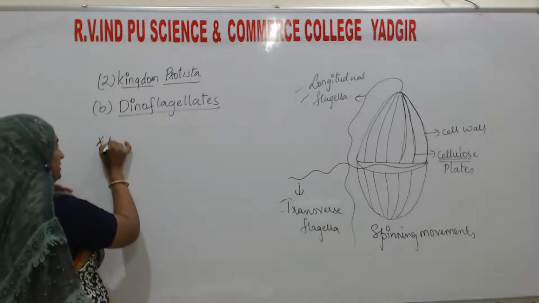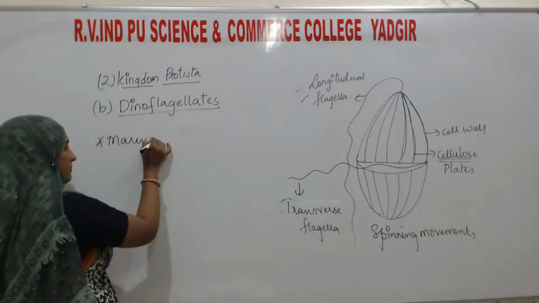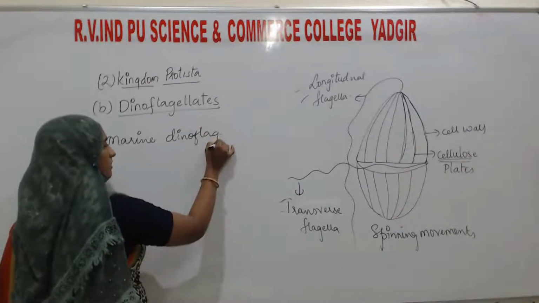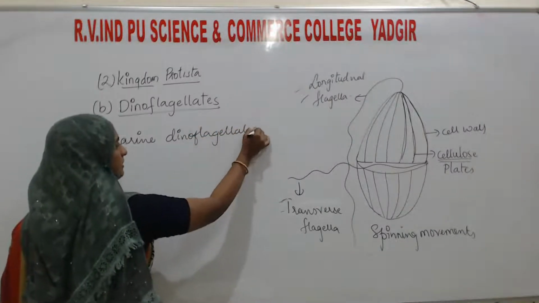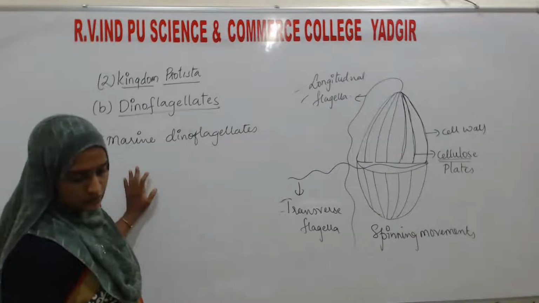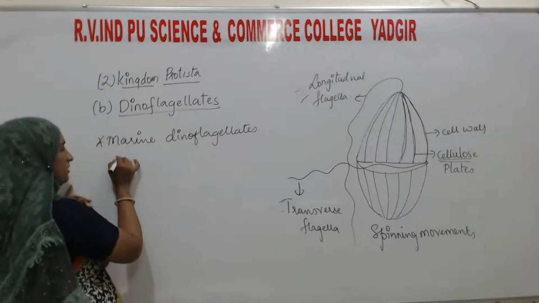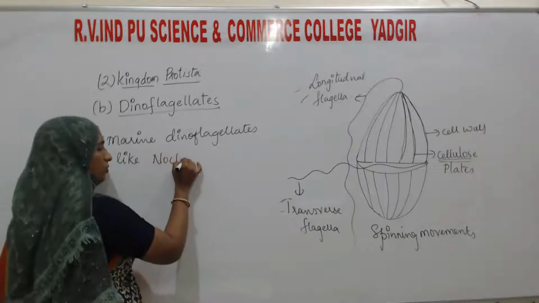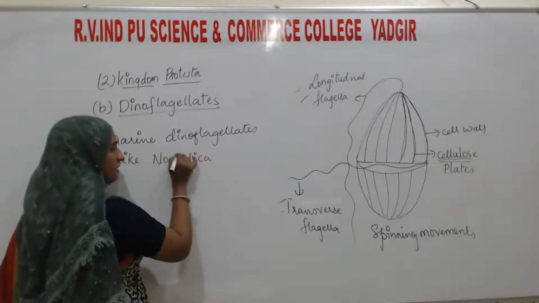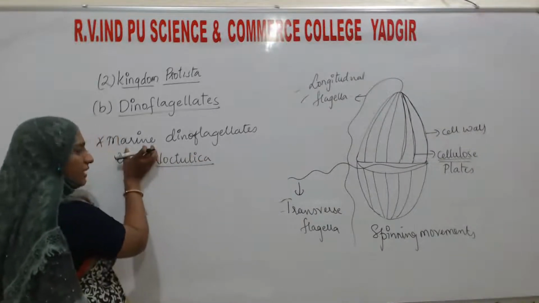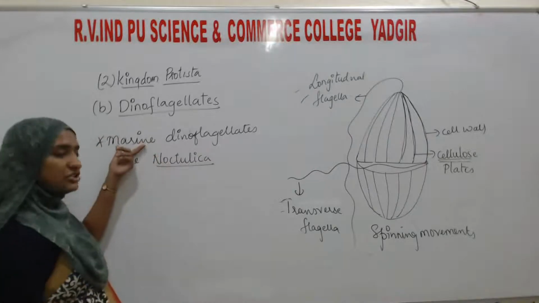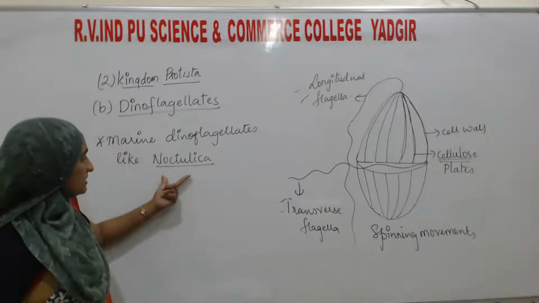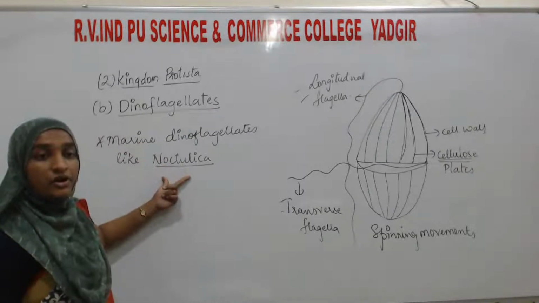Marine dinoflagellates. One example is marine dinoflagellates like Noctiluca. This is an example of marine dinoflagellates, which live in salty waters such as oceans and seas. One example is Noctiluca.